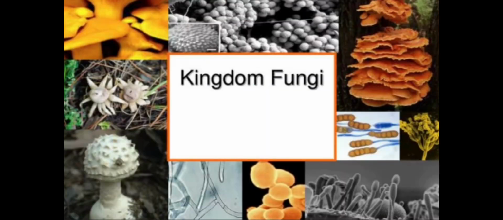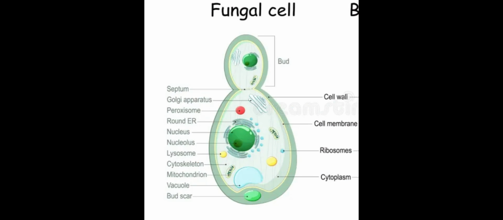The sixth and last kingdom is fungi. Fungi are members of the eukaryote domain, and its cell will contain a nucleus and membrane-bound organelles. The heterotrophic type for fungi is saprophytism, which are organisms that feed off dead and decaying matter.